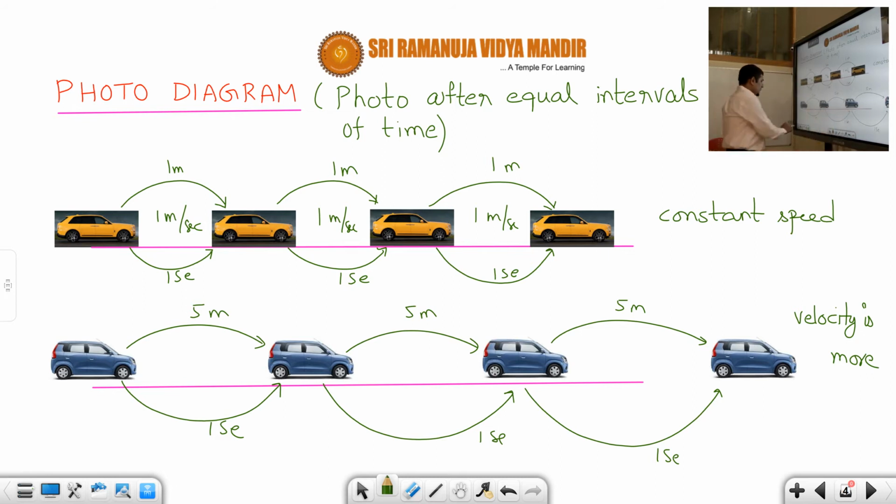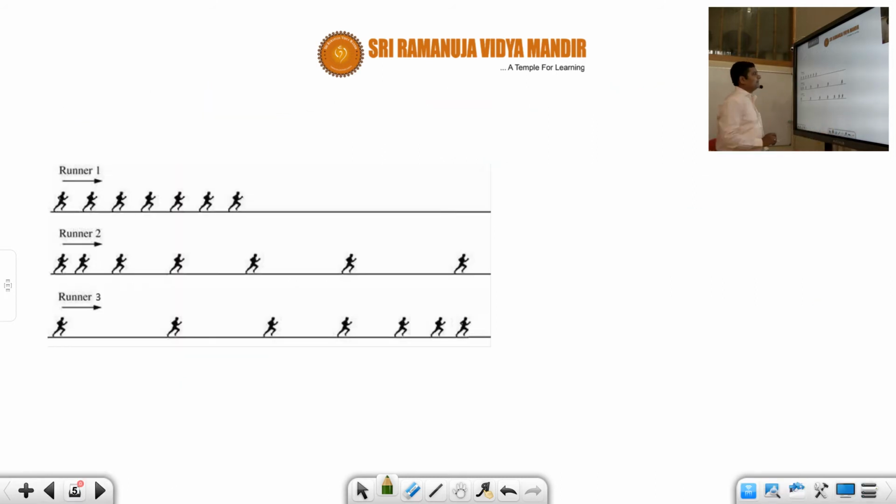Okay. So now let us understand this more deeply by taking another example. A photo diagram can be drawn for any object which is in motion. Let us say there are 3 runners. The first one is going with uniform velocity or uniform speed. For the second one, just by seeing the diagram, what can you infer, students? Just by seeing this runner 2. Same way runner 3. Now let us analyze each one.